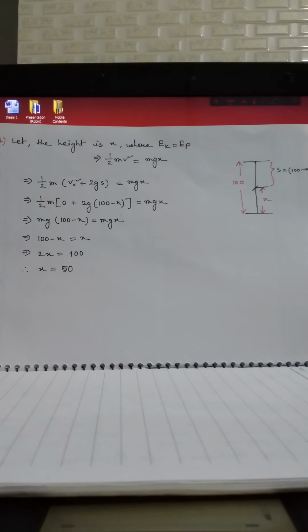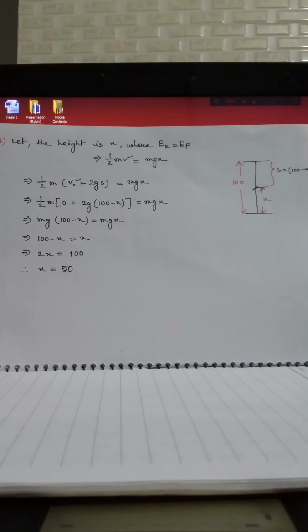That was our familiar equation, but this is a problem related to height, so we are using the acceleration due to gravity here, and s is the displacement from the peak point to the desired point. So boys, hope you have understood this and the solution related to this.